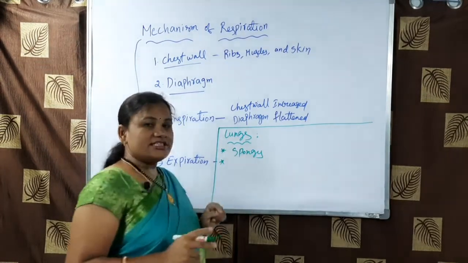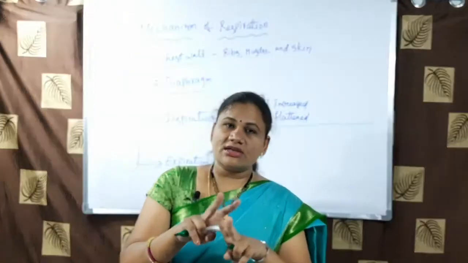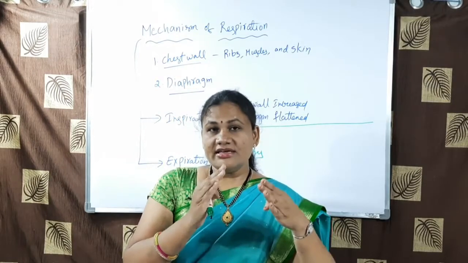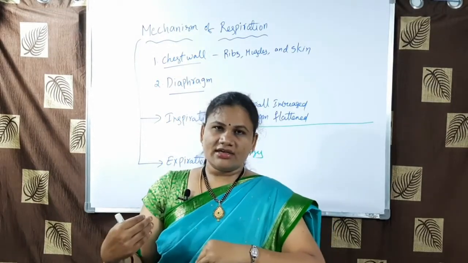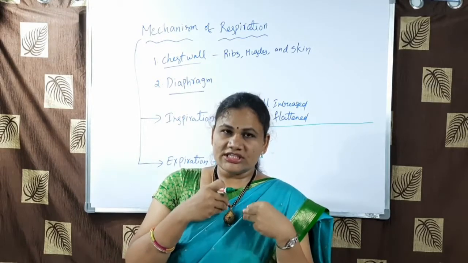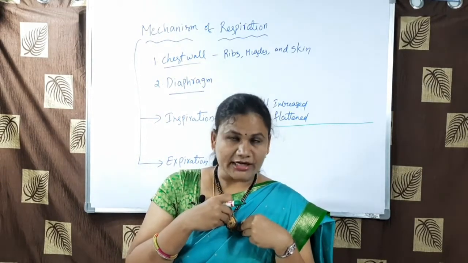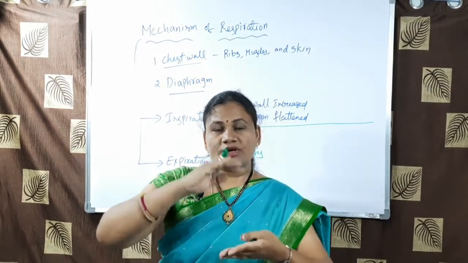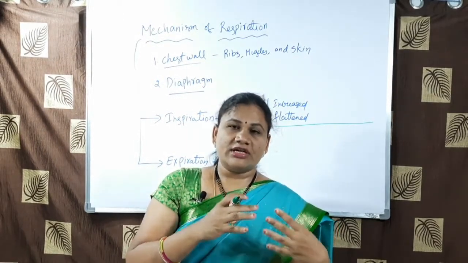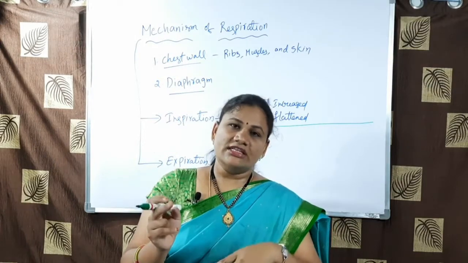And one more thing, both lungs are not the same size. The left lung is slightly smaller than the right lung. Why is that? Because on the left side of the body the chest cavity has the heart, so to give some space to the heart, the left lung is a little bit smaller than the right one.